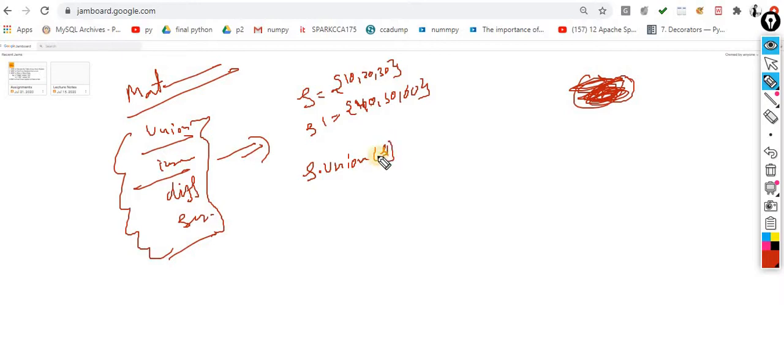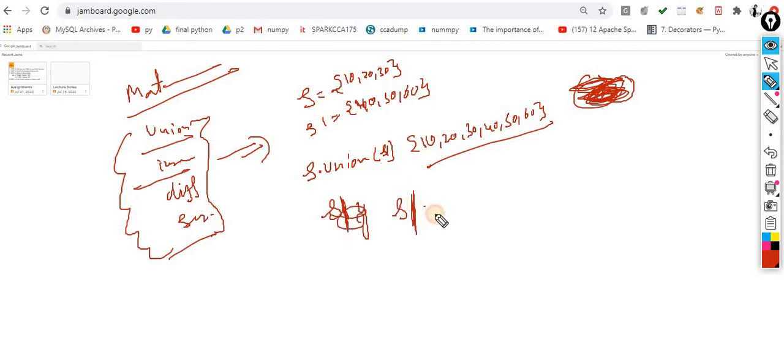That's it. This is one way, s.union(s1). Now you will get the output 10, 20, 30, 40, 50 and 60. Now another way. If you don't want to use union, don't worry about it. So what can you use? The pipe sign: s pipe s1.